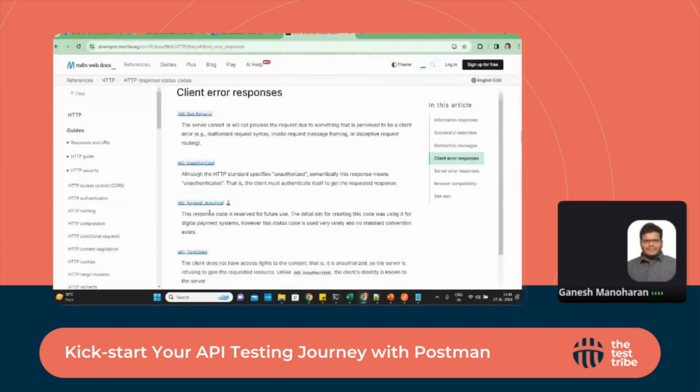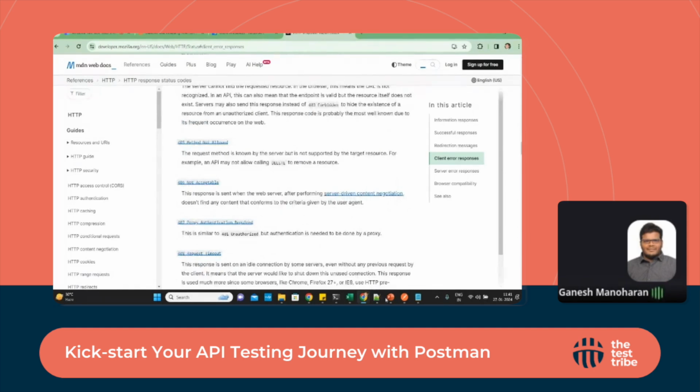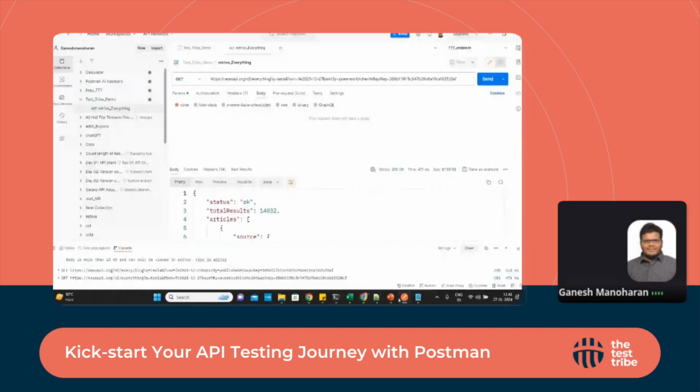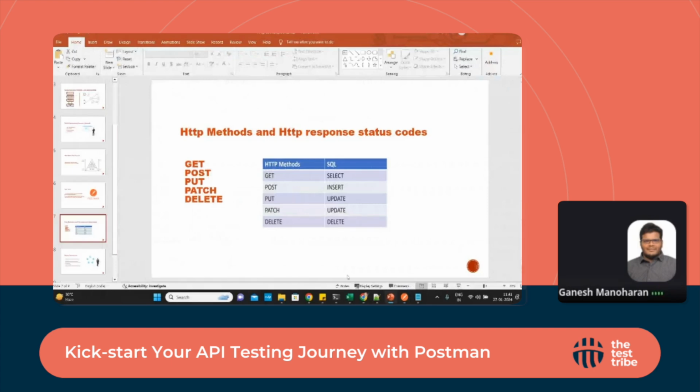So this client error, if there is any mistake in the request, if there is incorrect authentication, or else we're not giving any authentication, it will fall under these. In my experience, I'd say we work with around 10 to 15 HTTP status codes. We will not go for all the codes, but every standard code has a meaning. Okay, so that we can see it.